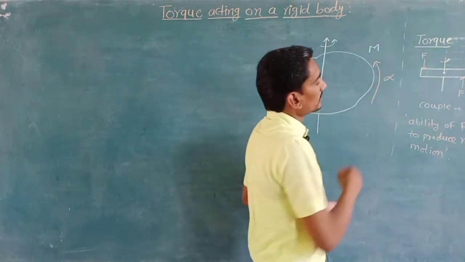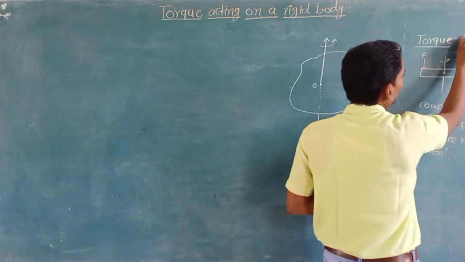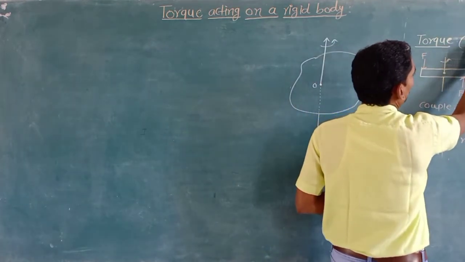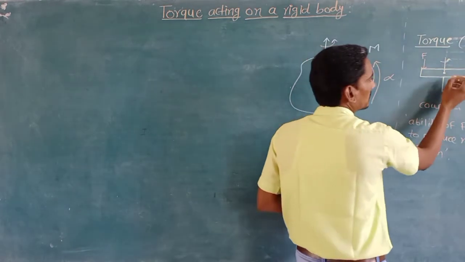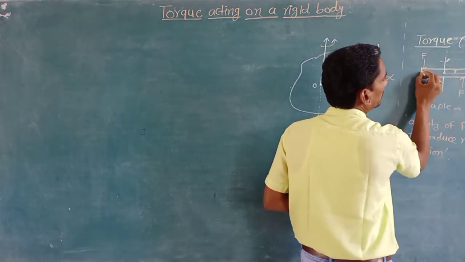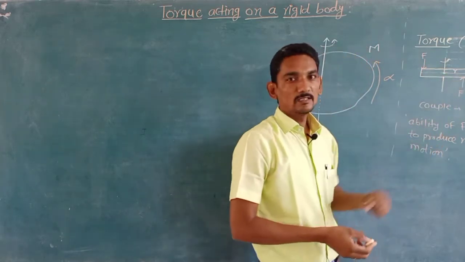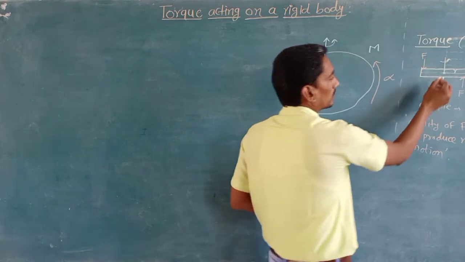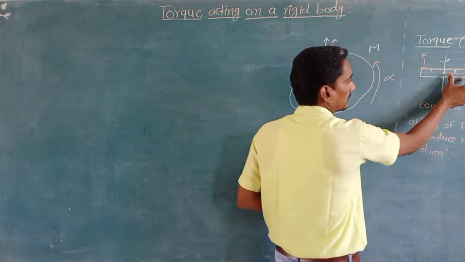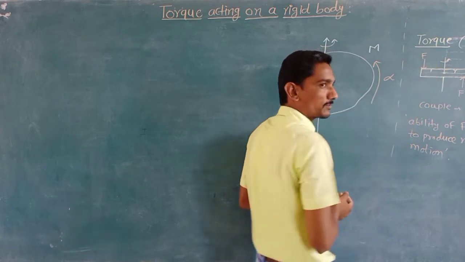Now what is the formula to calculate the torque? Torque is denoted by the symbol tau, and in this case suppose this is r, the perpendicular distance of the force from the axis of rotation. So this is r, the perpendicular distance from this force, and this is the perpendicular distance from this force.